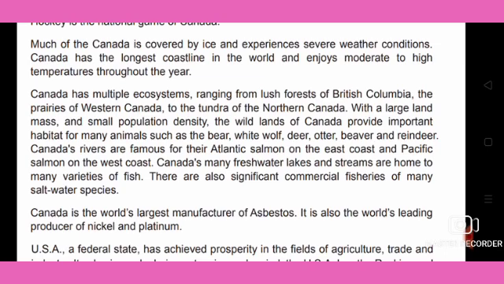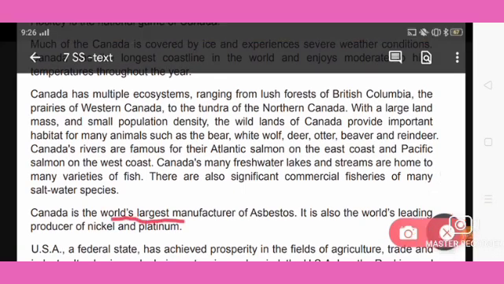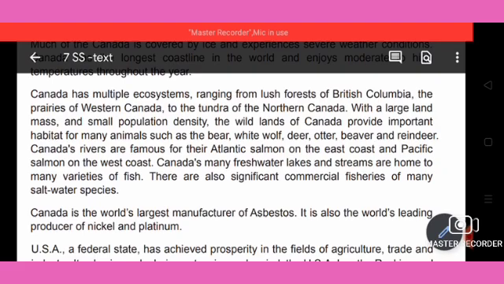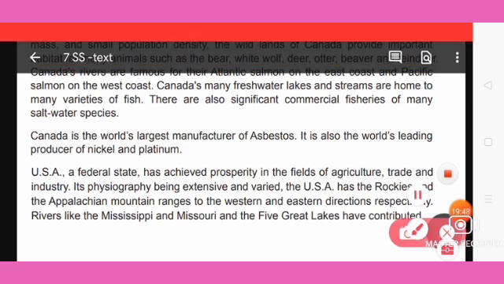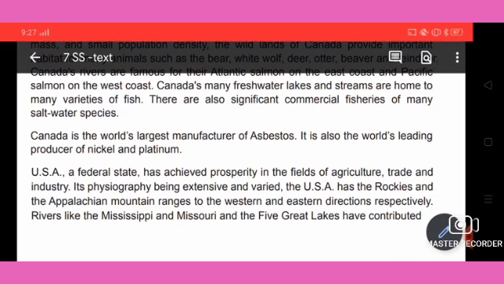Canada is the world's largest manufacturer of asbestos. So you can underline that asbestos is produced more in Canada. It is also the world's leading producer of nickel and platinum.